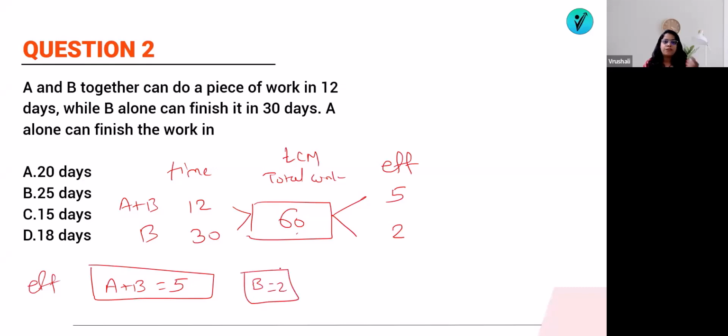A and B together complete 5, out of which B is completing 2. So A will be what? 5 minus 2, that means efficiency of A is equal to 3. So what will be the time required for A alone? Time required for A alone is equal to work upon efficiency of A alone.